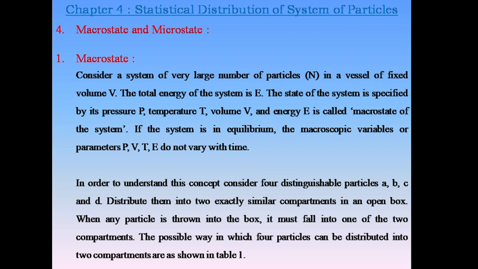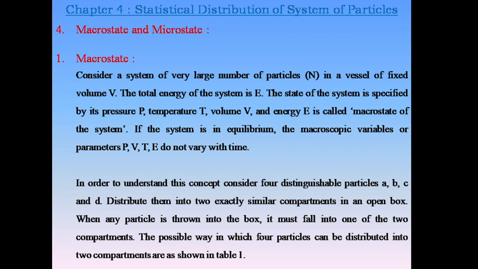If the system is in equilibrium, the macroscopic variables or parameters P, V, T, E do not vary with time. P means pressure, V means volume, T means temperature, E means energy. In order to understand this concept, consider four distinguishable particles A, B, C, and D. Distribute them into two exactly similar compartments in an open box.